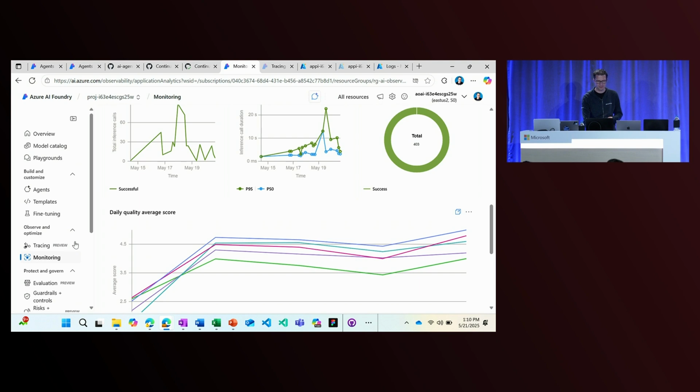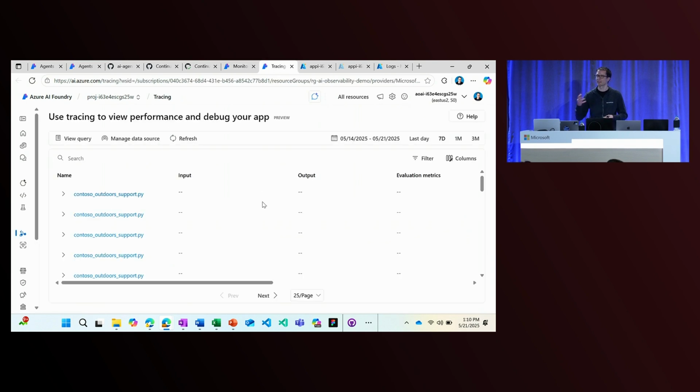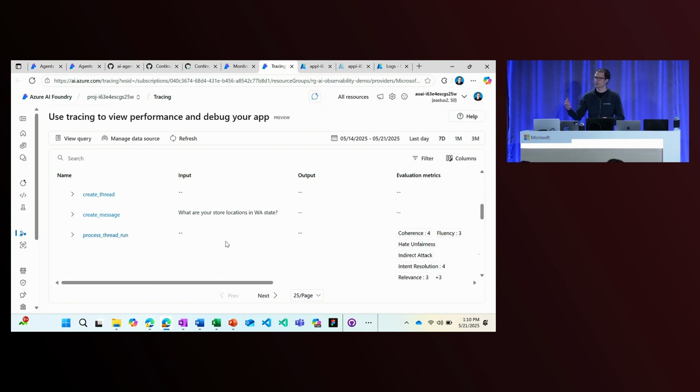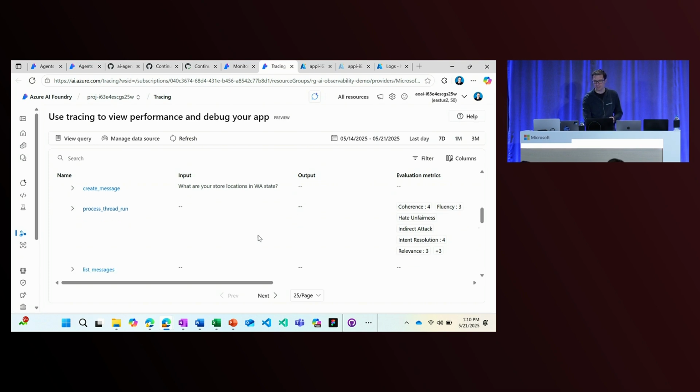We have a really great set of new capabilities here as well if you click into tracing to assess and debug. When you click into tracing, you can see all of the traces for all of the agent runs that have occurred over a specific time period. Again, you can filter here into specific traces. As you expand these out, you can see all of the details of the agent execution flow, including the evaluation results that we showed earlier. Remember, the evaluation is run at a sampled rate. And the cool thing about this new set of capabilities is that you can easily pull out specific traces for debugging based on the evaluation results that have been generated.